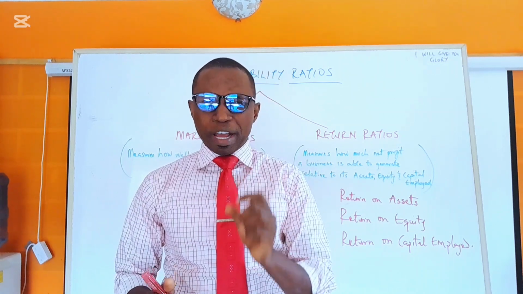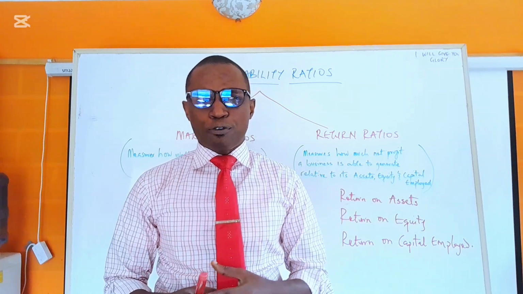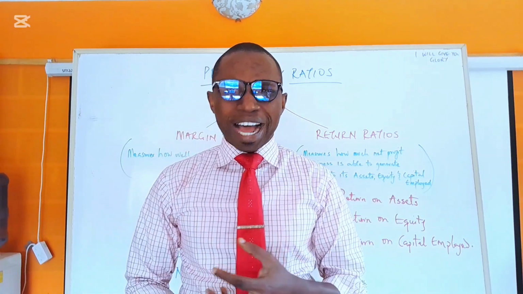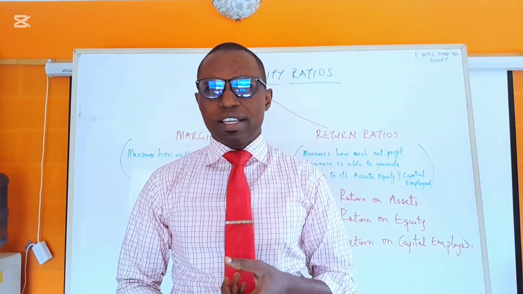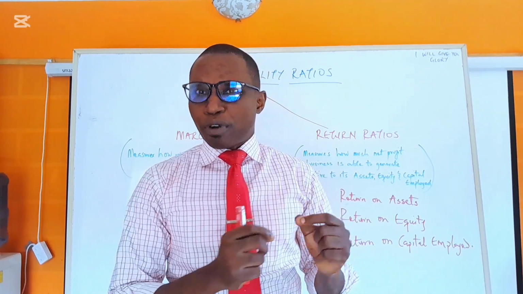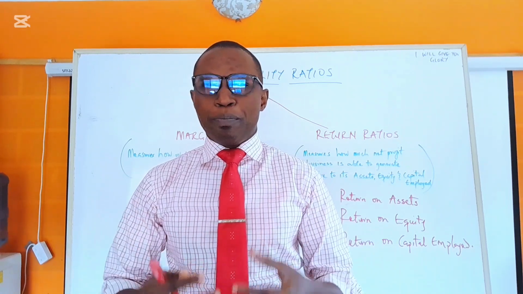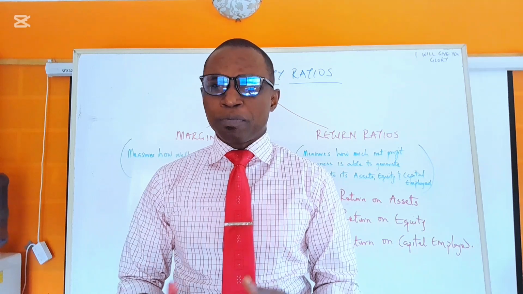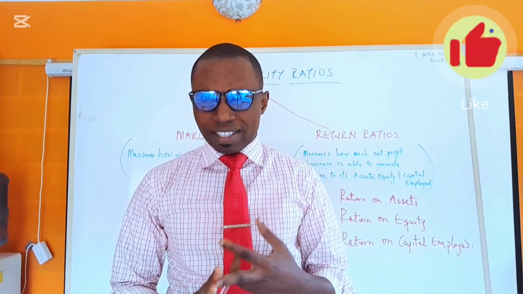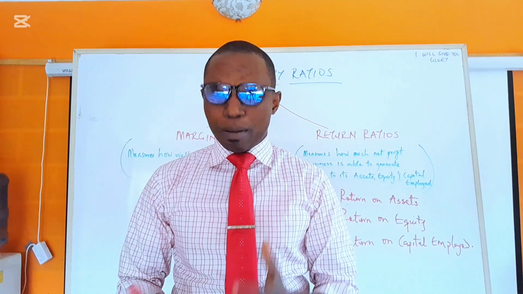Profitability ratios measure how efficiently a business generates profits from revenue, from assets, from equity, and capital employed. I say that again. Profitability ratios measure how efficiently a business generates profits from number one, revenue, number two, assets, number three, equity, number four, capital employed.